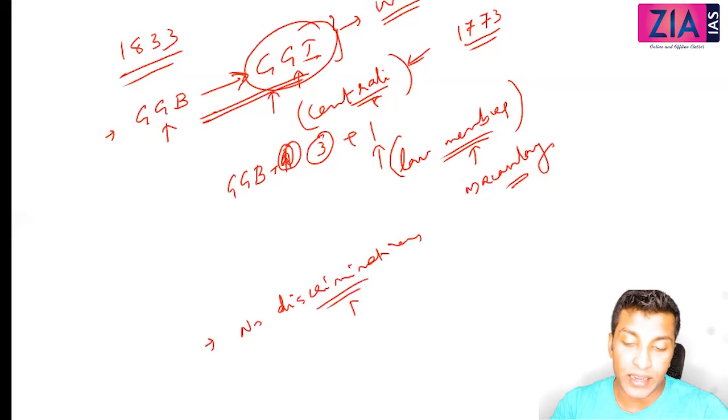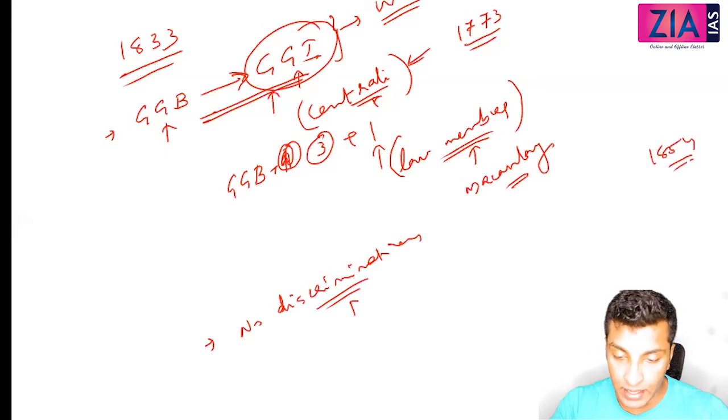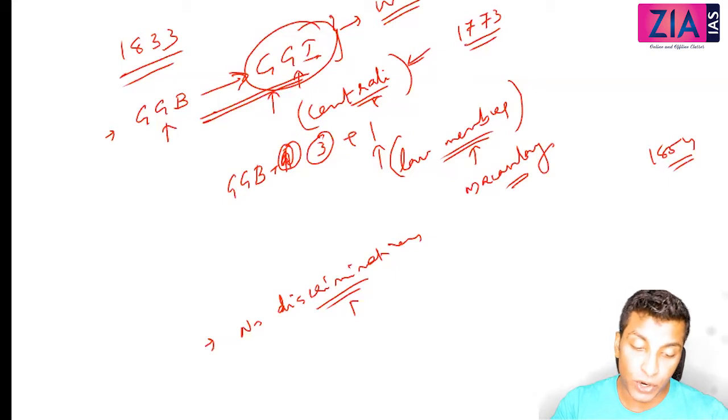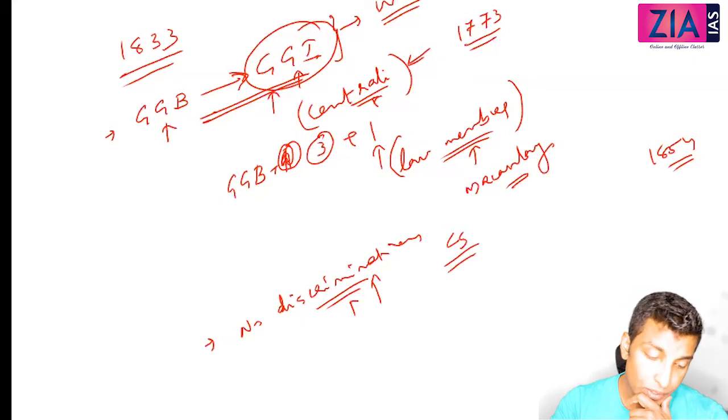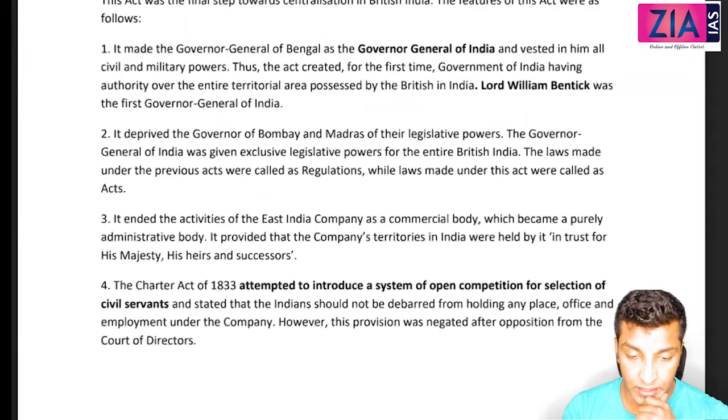But technically, after 1854 only, they will actually throw it open to the Indians. I will discuss that in the 1853 Charter Act. Okay. So no discrimination should be made in the recruitment of civil service on the basis of sex, color, creed, place of birth, etc. So that is what you have written here.